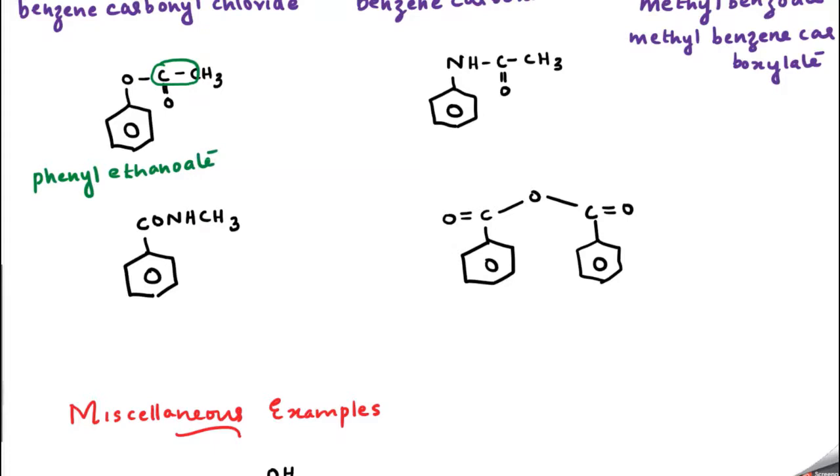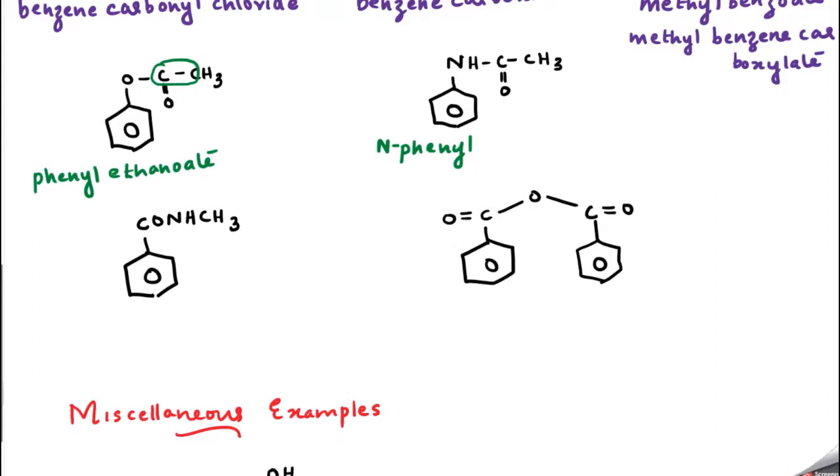Now what about this one? You can say CH3CONH2, but here one H is replaced with this group. So what can be the name of this compound? One H is replaced by phenyl, so I will start with N-phenyl, with N and a hyphen. This was basically an amide.